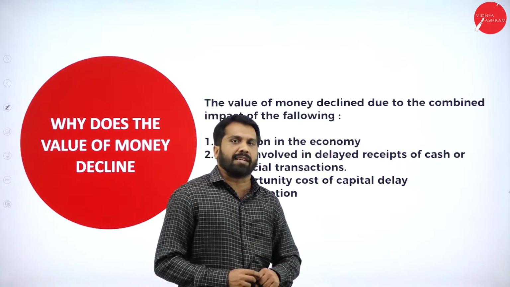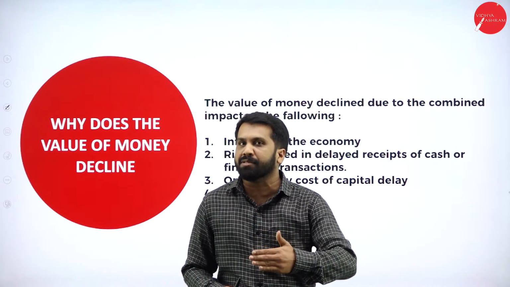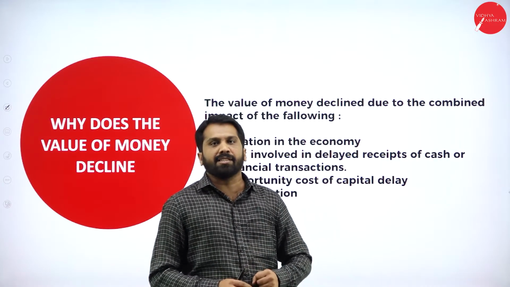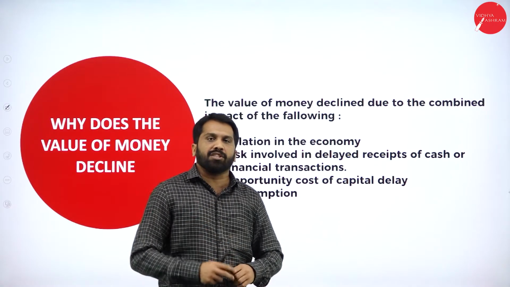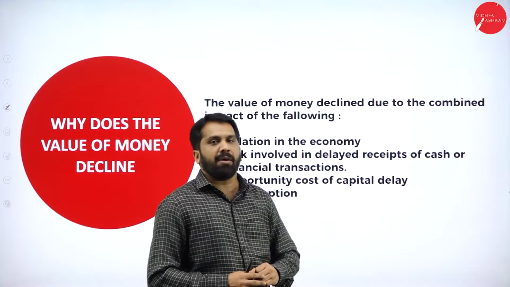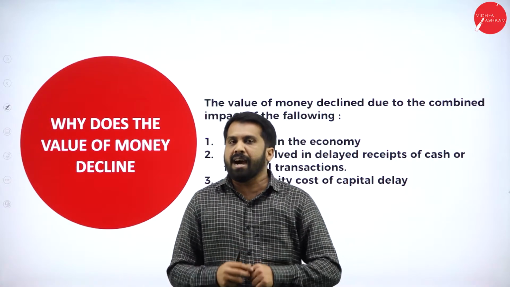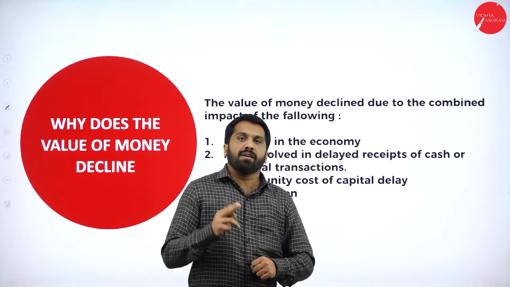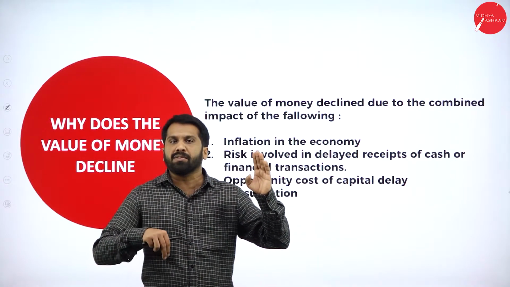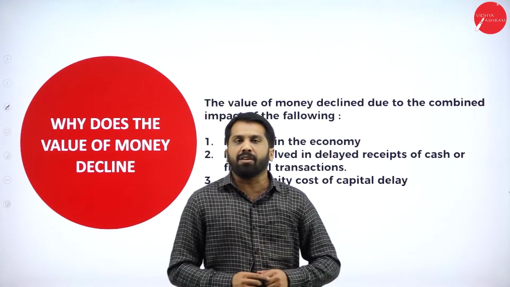The reason for time value of money, sometimes the value will be high, sometimes the value will be lesser. In the previous session we also discussed an example of fuel prices. The 100 rupees worth of fuel was more compared to today. So these are the reasons for your time value of money.